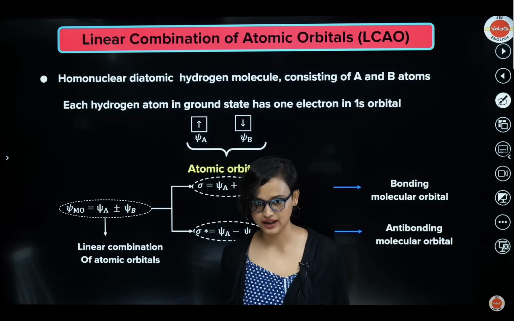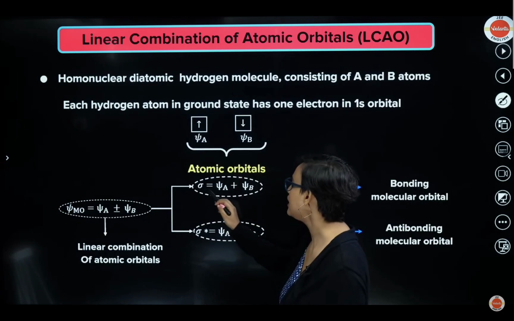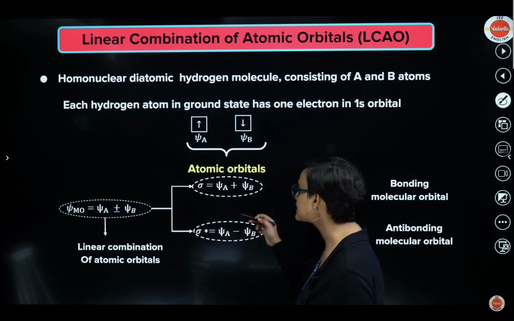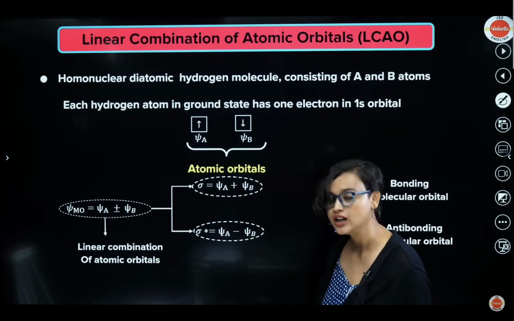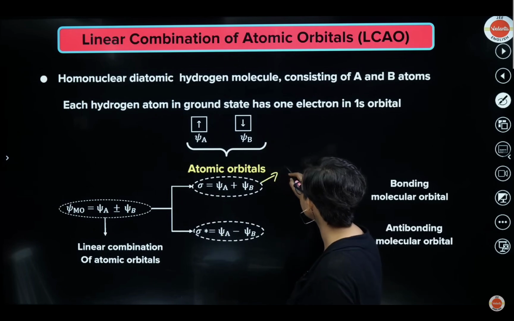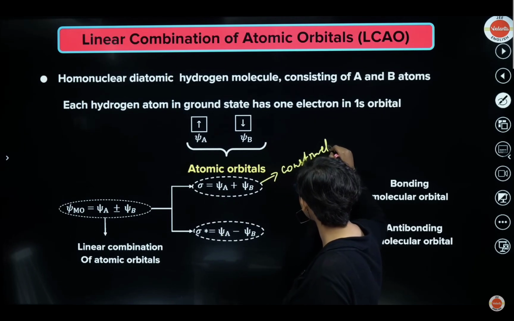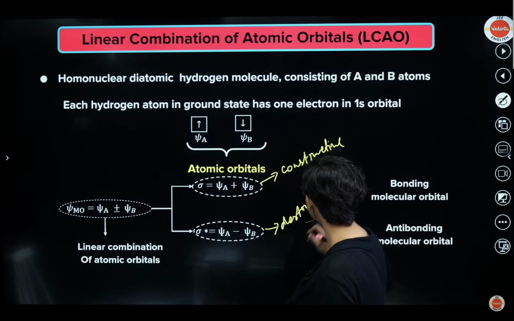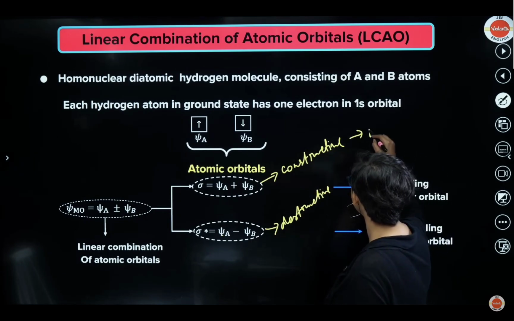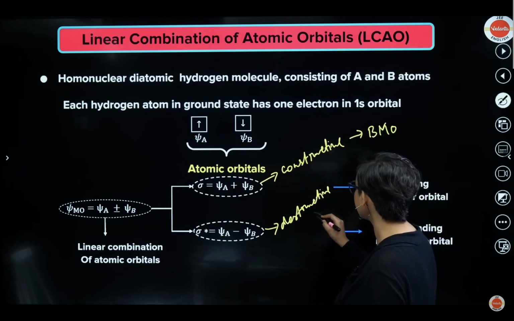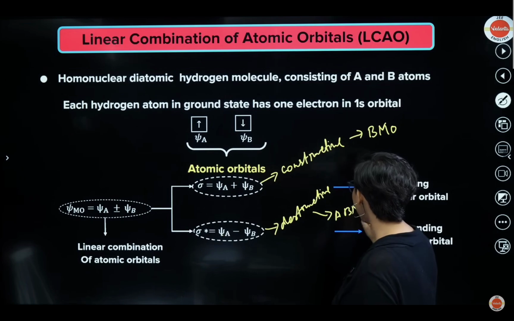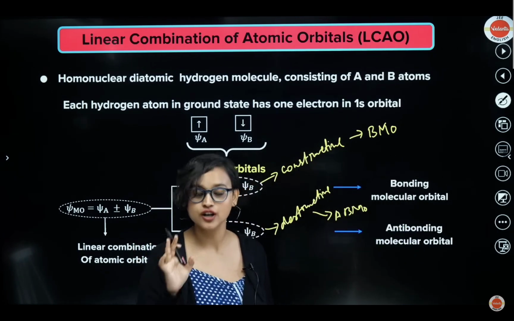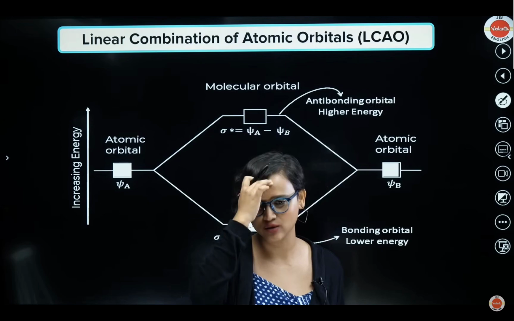So now what we are saying is, if it is just sigma, no star, it is addition. If it is sigma star, that means it is subtraction. Sigma means constructive interference, and sigma star means destructive interference. This constructive one is your BMO, the bonding molecular orbital. The destructive one is ABMO, the anti-bonding molecular orbital. All right. What are we studying? We are still studying the linear combination of atomic orbitals. This is what molecular orbital theory is telling us, and this is one of the best.